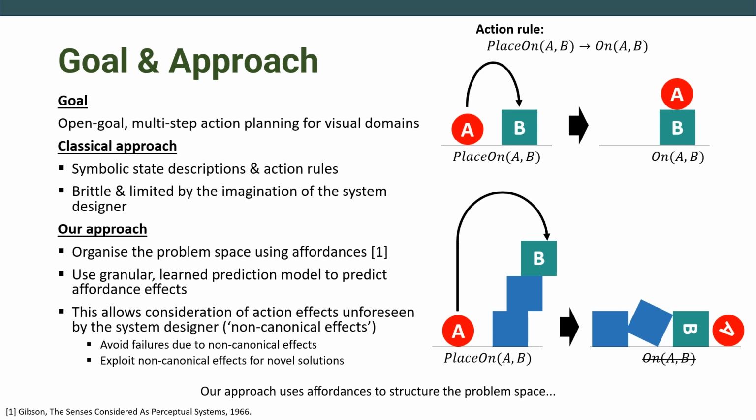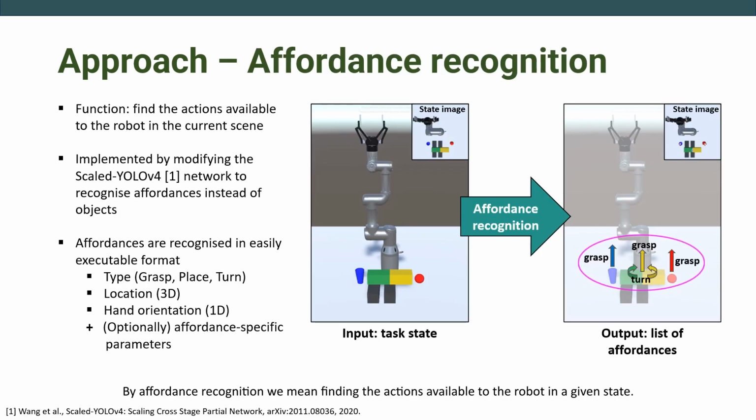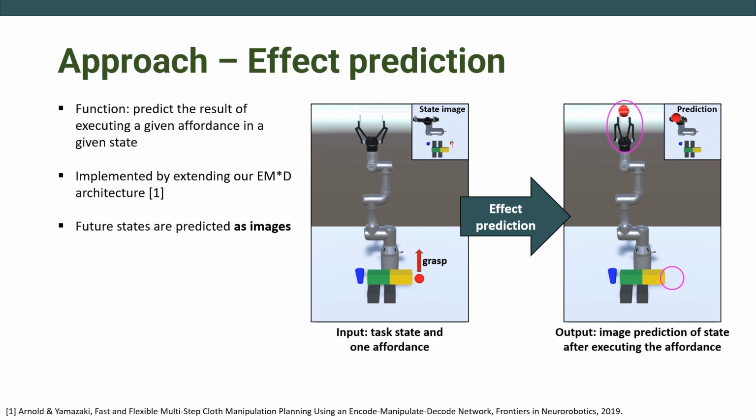Our approach uses affordances to structure the problem space, but predicts their effects using a granular learned prediction model. Hence, our system combines affordance recognition and effect prediction. By affordance recognition, we mean finding the actions available to the robot in a given state. We modify a recent YOLO iteration to recognize affordances instead of objects. By effect prediction, we mean predicting the result of executing a given affordance in a given state. We implement this as an extension of our own EM*D network architecture. This network predicts result states as images.